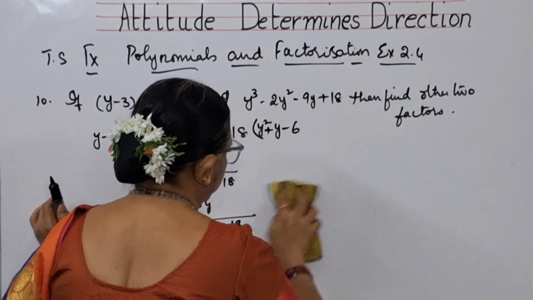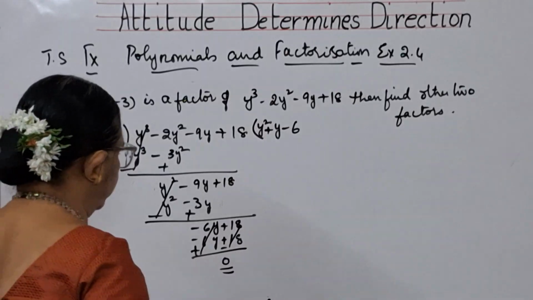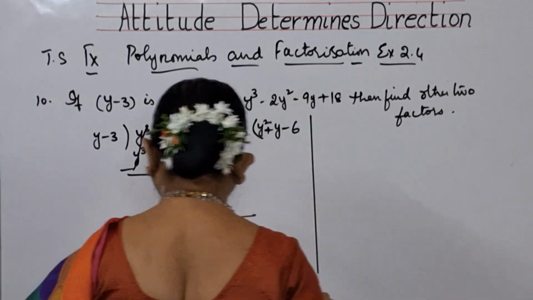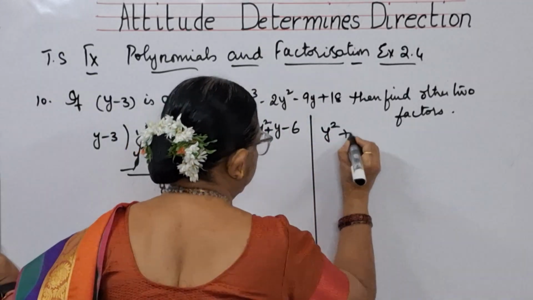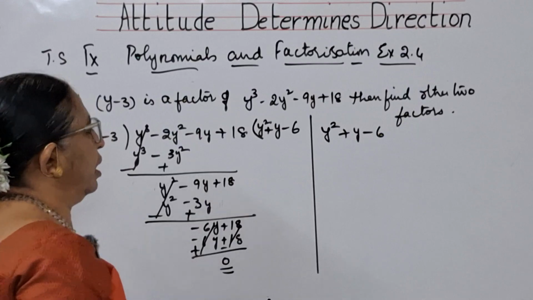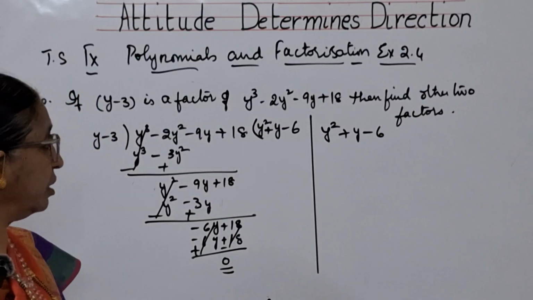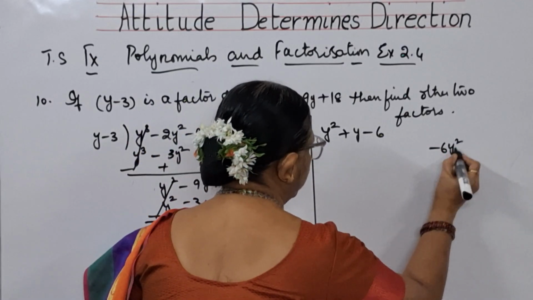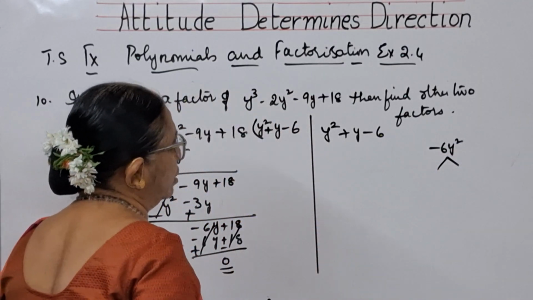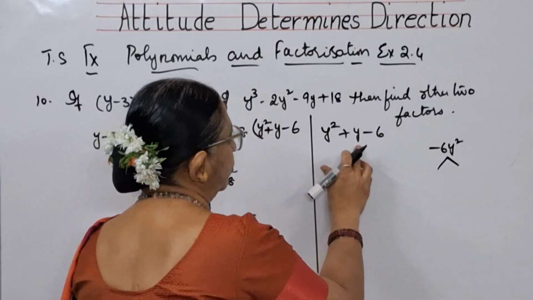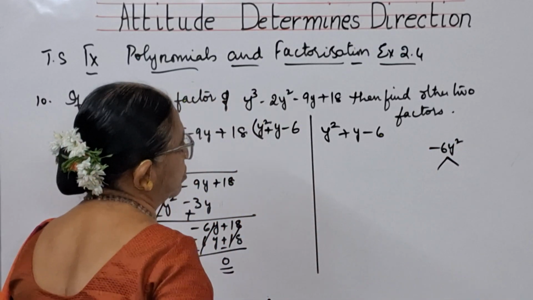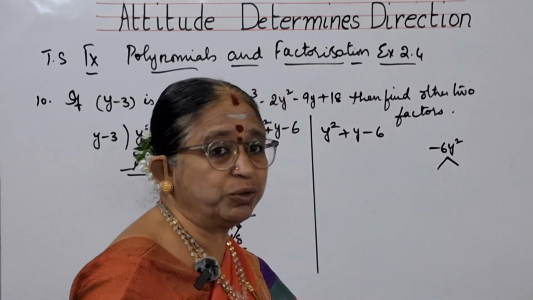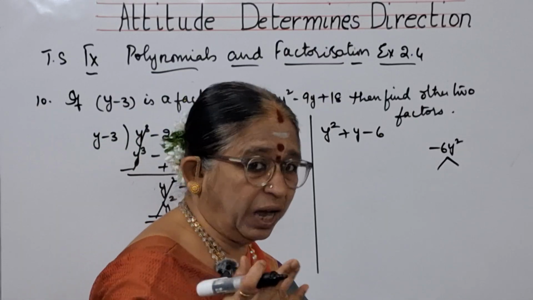Now, what I need to do is take the solution that I have got, the quotient, that is y square plus y minus 6, and split the middle term to find the factors. First you have to multiply these two. I am getting minus 6y square. I should get two factors such that if I add, I get the middle one, and if I multiply, I get minus 6y square. That means 1 plus and 1 minus will give you minus. So definitely the two factors are one plus and one minus.